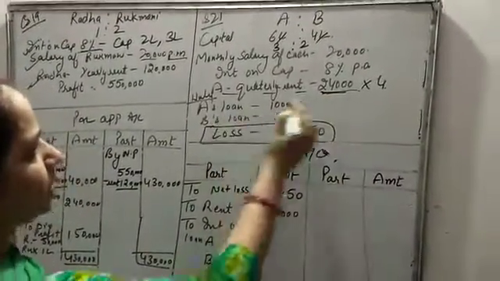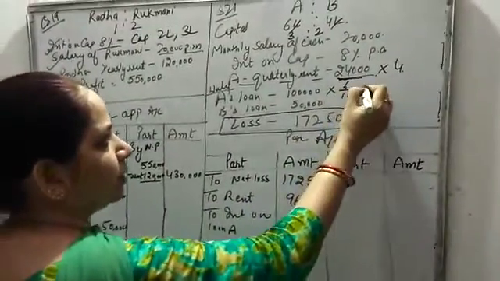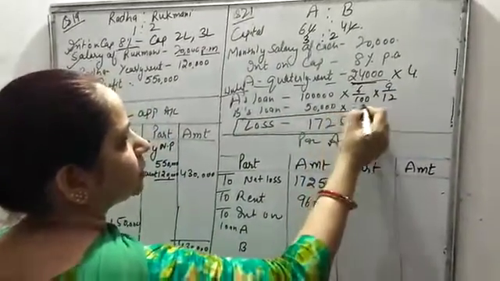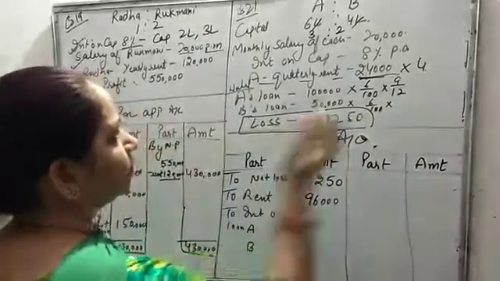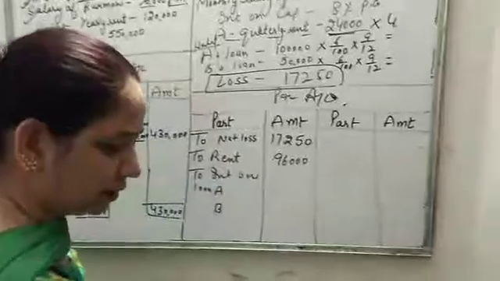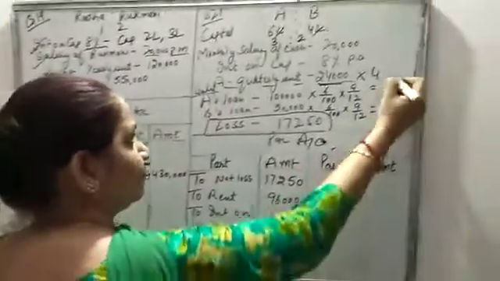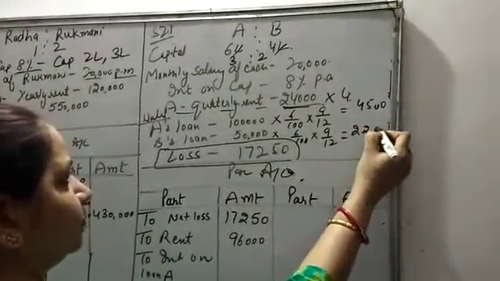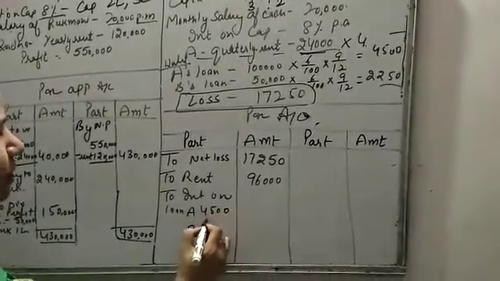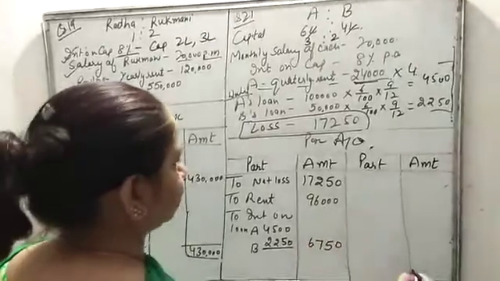Now, whenever the rate of interest is not given, then we just allow 6%. From 1st July to 31st March it comes to 9 months, and here also 6%, and for B also 9 months. So our next thing is to calculate the interest on loan. By calculating all this, it comes to 4,500 and 2,250. These are to be treated as a charge, so I'll write down here 4,500, 2,250, total 6,750.